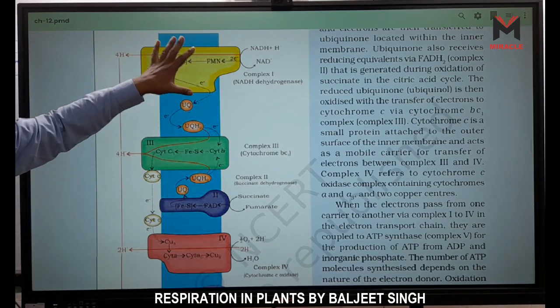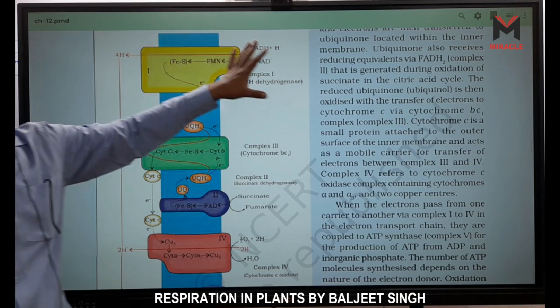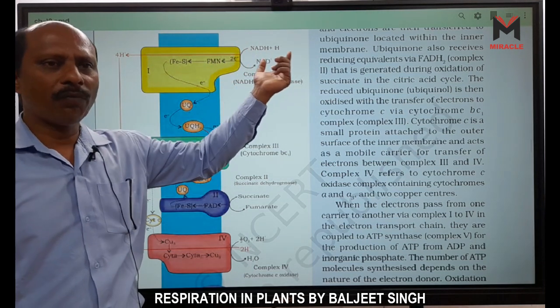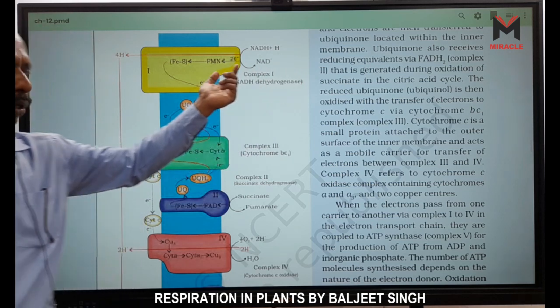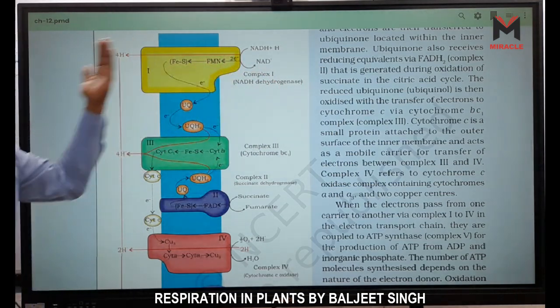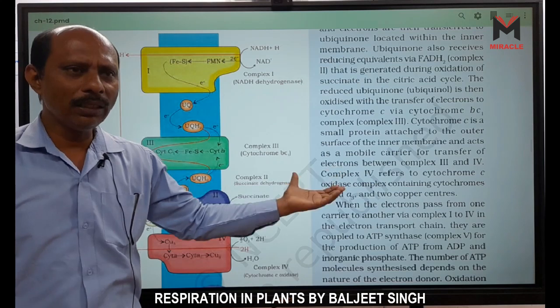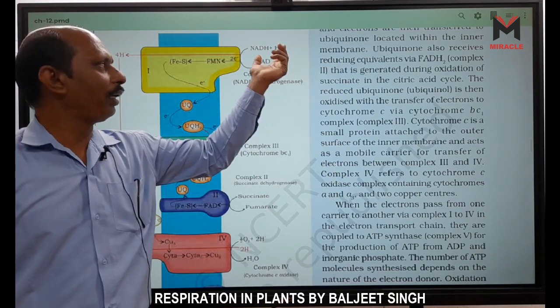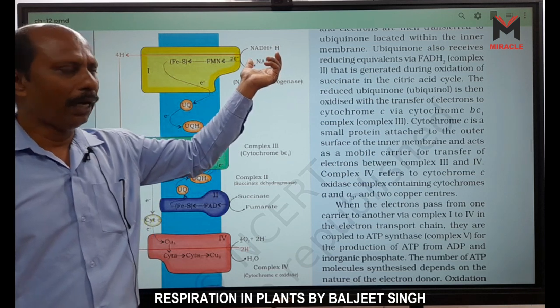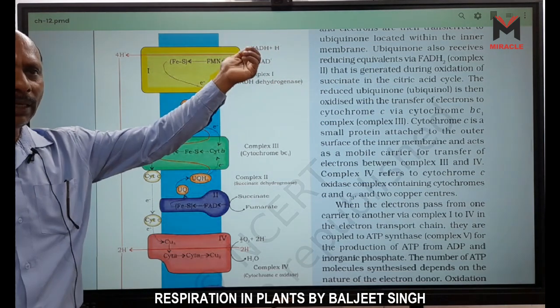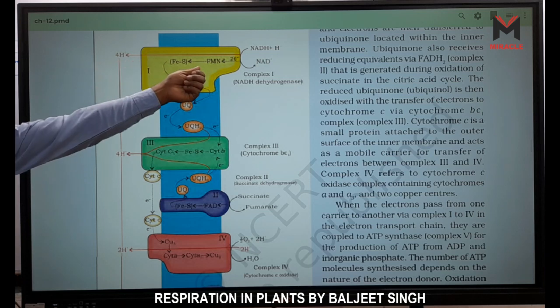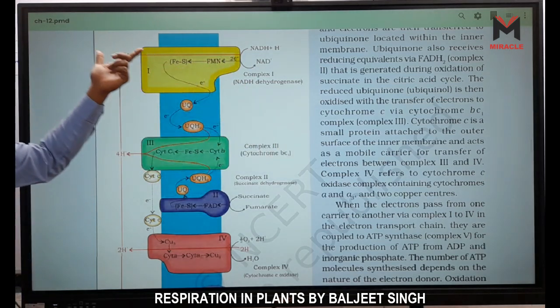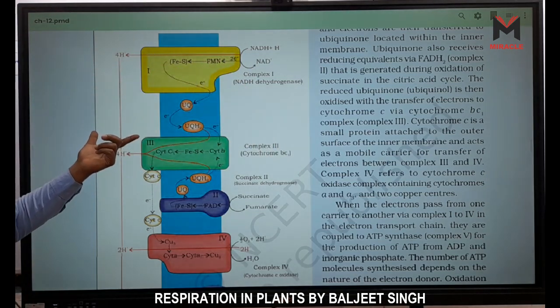The only function of this complex is to transport the hydrogen which comes from NADH from inner to outer, because the Krebs cycle occurs in the matrix, right? After the Krebs cycle, NADH is released into the matrix, and this hydrogen is transported from the matrix to the intermembrane space, right?